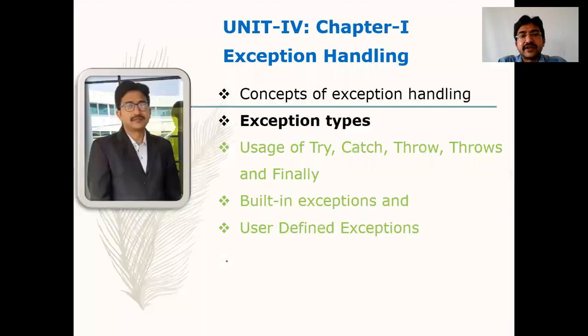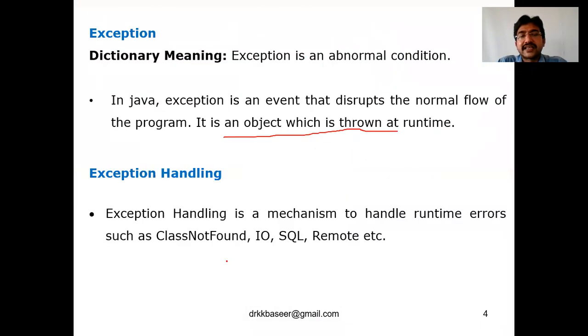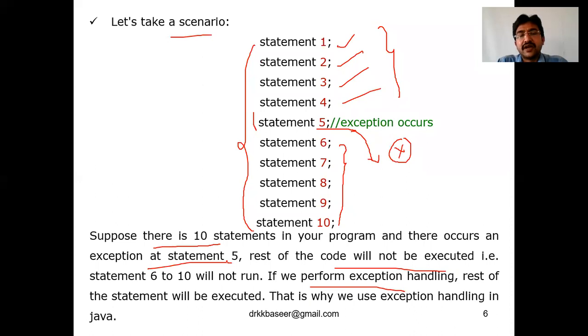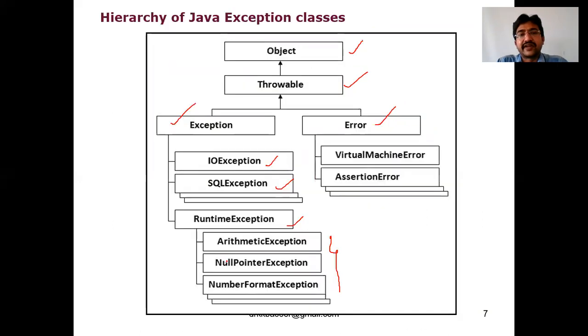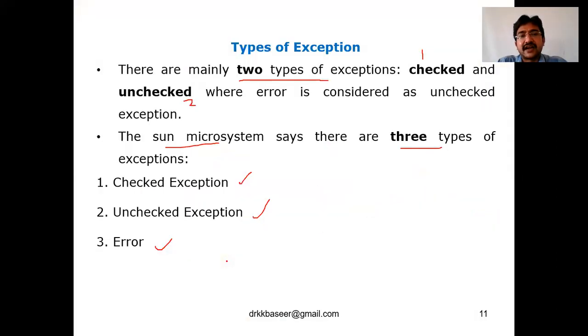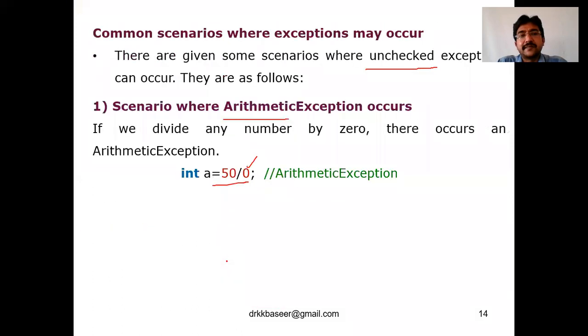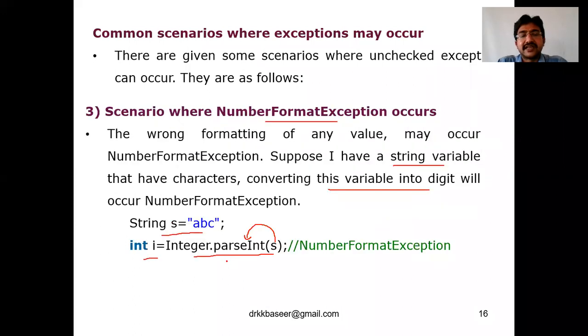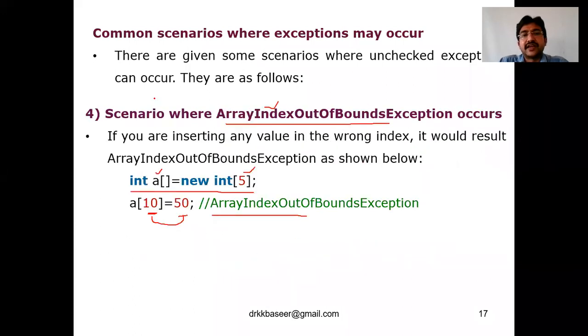In today's class, we have discussed what an exception means and how to handle an exception, that is the exception handling concept, and its advantages. We have also seen what happens if you are not using exception handling when an exception occurs in a program. We have seen the hierarchy of the Throwable class and the different types: checked, unchecked, and error. We have also seen some scenarios for unchecked exceptions. So that's the introduction of exceptions as well as the types of exceptions.